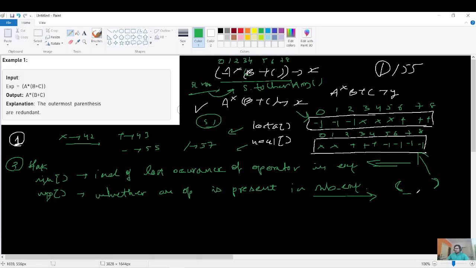So we have to write some cases, and those cases will decide whether this bracket is a redundant bracket or not a redundant bracket, right? So you can see I'm also talking in a very patient manner, so have some patience again. Okay, so let us move ahead.